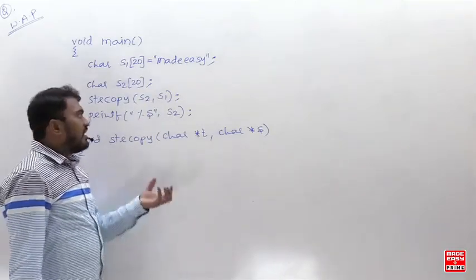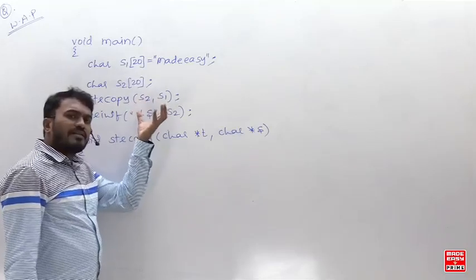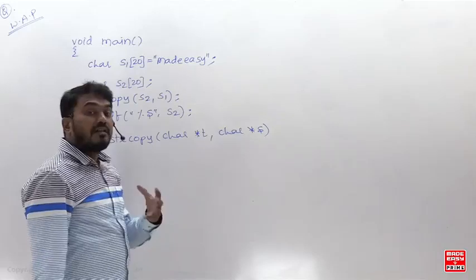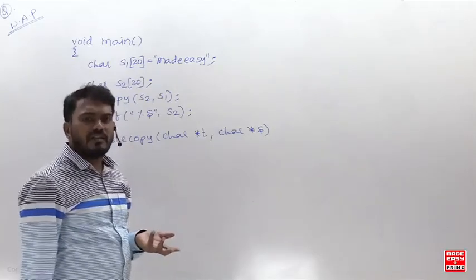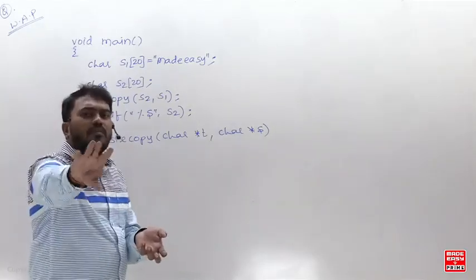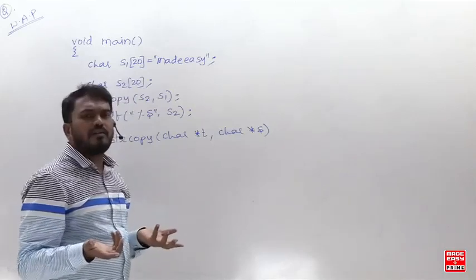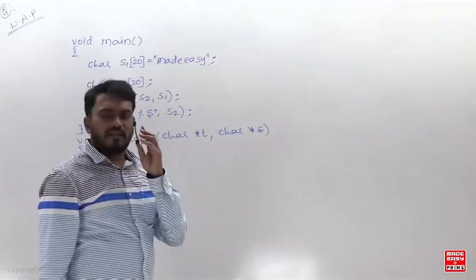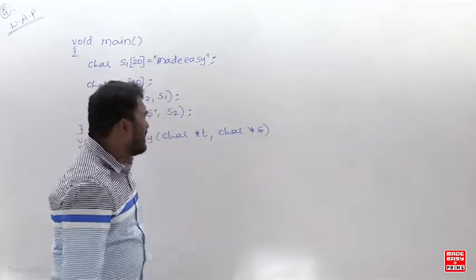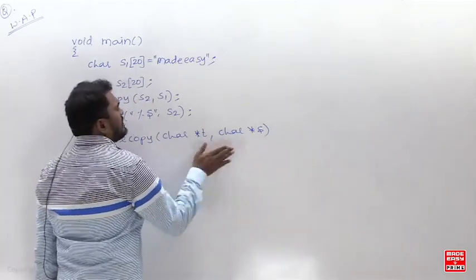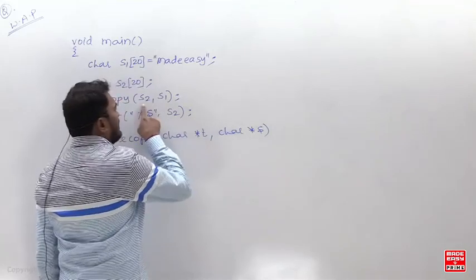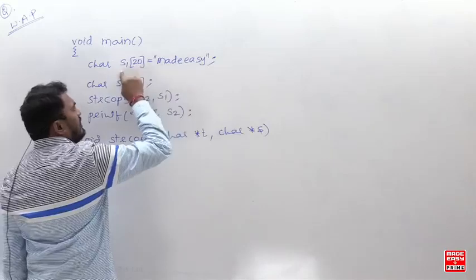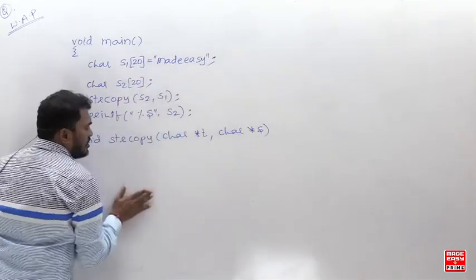Is that clear? So when you are passing the base address of the source string and target string, the basic thing is that the receiver should be a pointer variable. Is that clear? So if I am giving you the base address, what should the receiver be? It should be a pointer variable, because an address can be stored only in a pointer variable. Yes or no? Right, fine. So I am giving the base address of the source string, and the base address of the target string, and I want to copy your string made easy from s1 to s2. So this is the code you need to write.